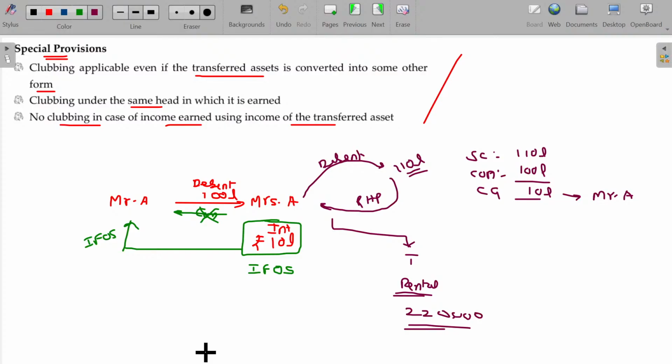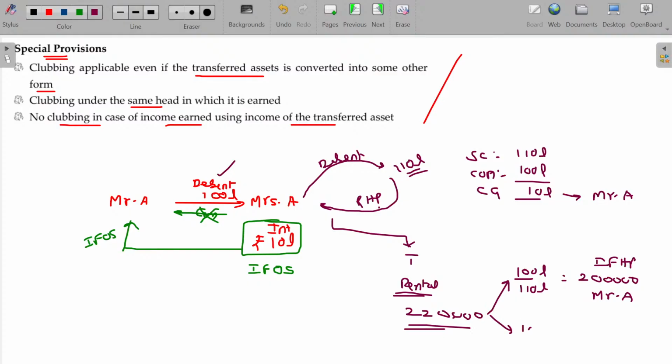How can we treat this, sir? In case of rental income, to the extent of original value of the assets transferred by Mr. A to Mrs. A, 100 lakhs, out of the overall amount spent for purchasing the residential house property being 110 lakhs, to that extent, 100 lakhs divided by 110 lakhs. How much is that? I think it is 2 lakhs. This 2 lakhs will be clubbed only in the hands of Mr. A as income from house property.